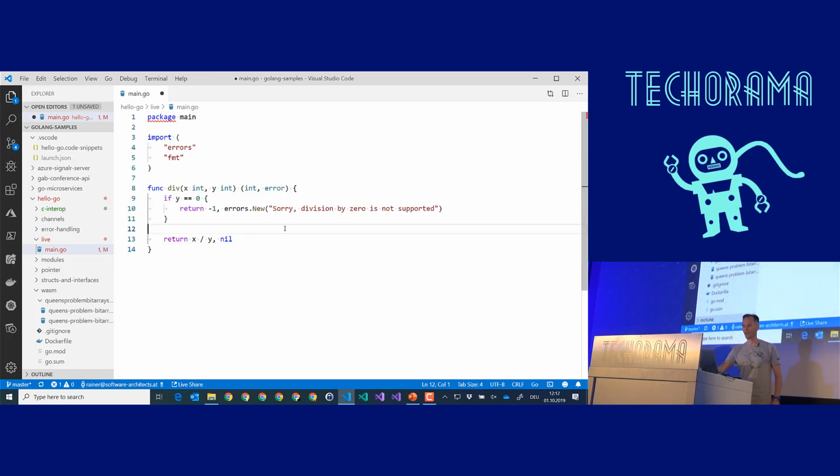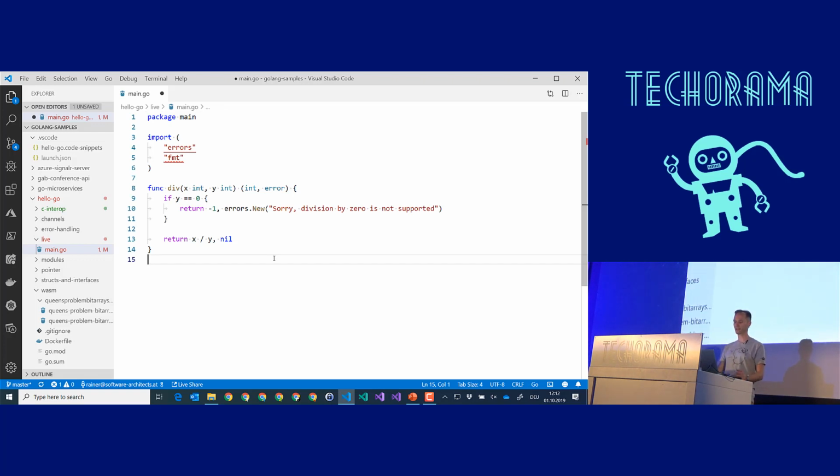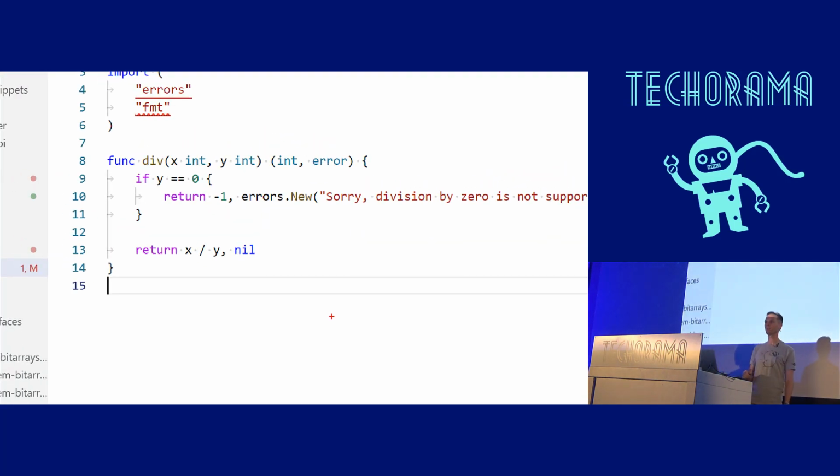Error handling. I showed you a little bit of error handling, but I would like to go into more details here. This is a very, very trivial example for showing how to do error handling. You see, I created a diff function, and this diff function does not only return a result, but it also returns an error indicator. And you see, if something went wrong, I new up an error object, and an error object is just another struct, and you can program with it.